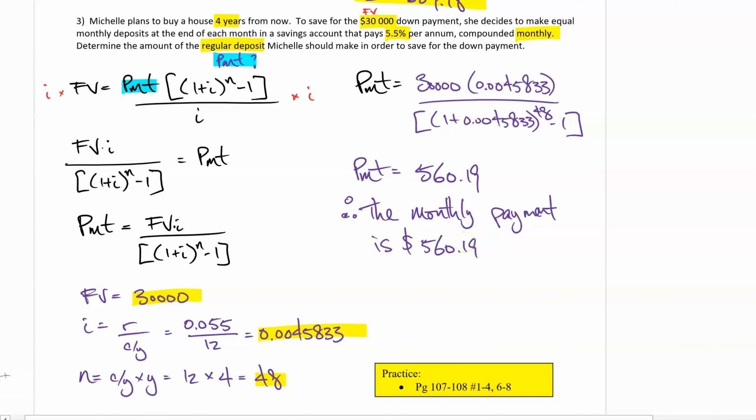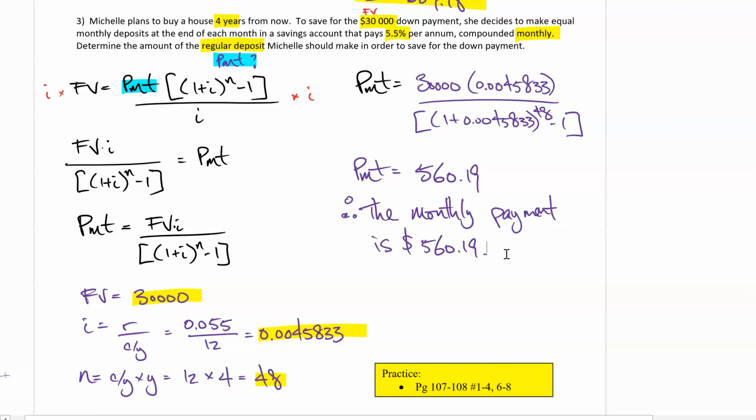Monthly payment is $560.19. So, some of you guys would be like, okay, so you're telling me that if you make monthly payments of $560.19, then after 4 years, you're going to have $30,000? Yeah, you put in $560.19 each month for a total of 4 years. At the end of that 4 years, you're going to have $30,000.